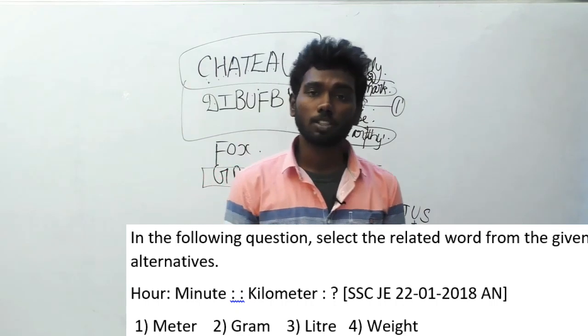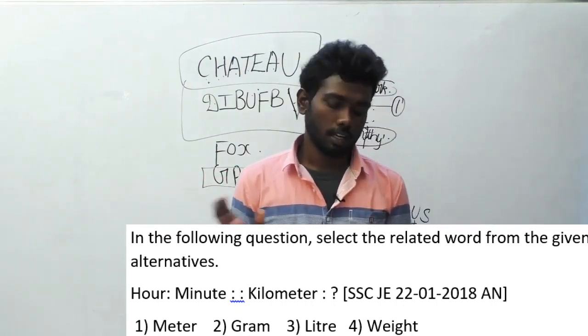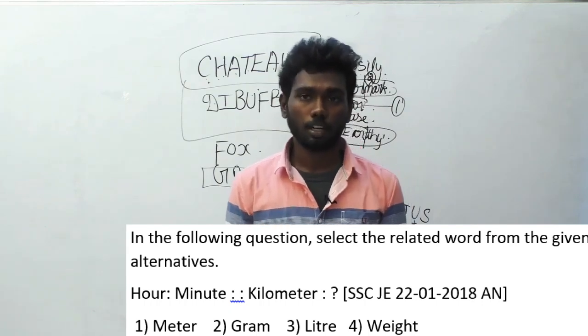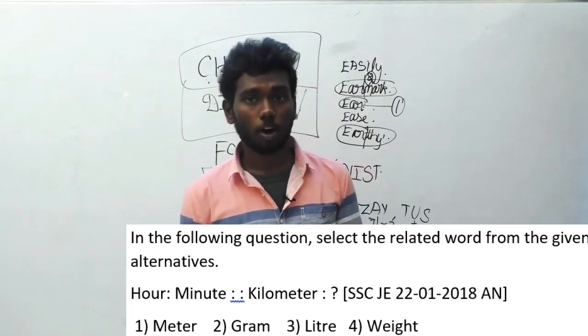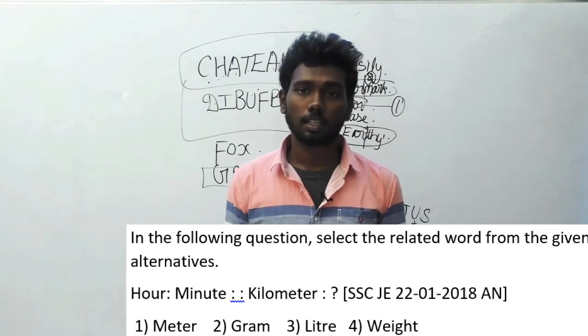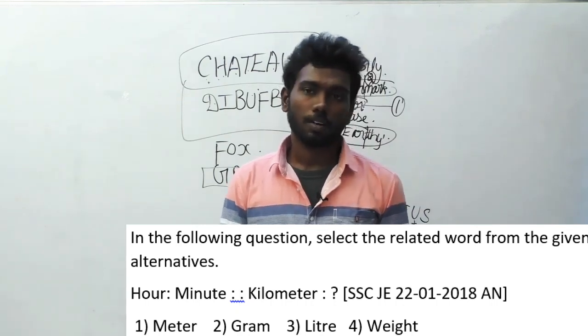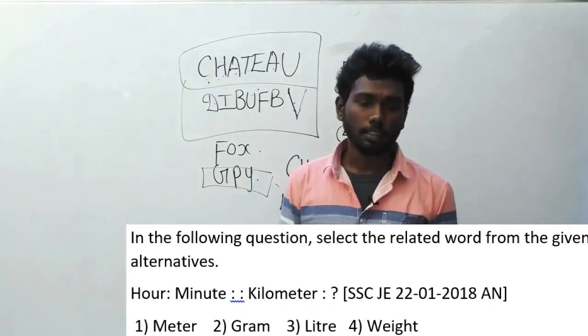Gram is not the shorter version of kilometer, and liter is also not the shorter version. Liter itself is a longer version of milliliter, so it is also the wrong answer. Weight: kilometer is obviously not a weight, kilometer is a distance. When you compare, weight is totally out of order, and the shortest version of kilometer is meter.